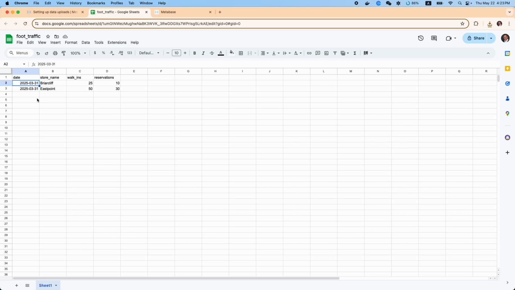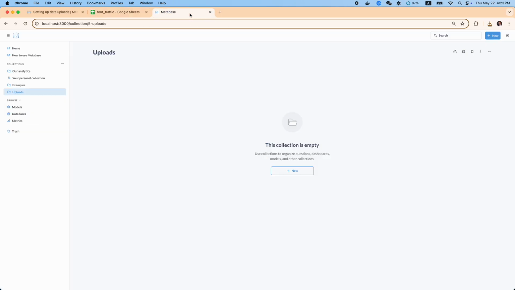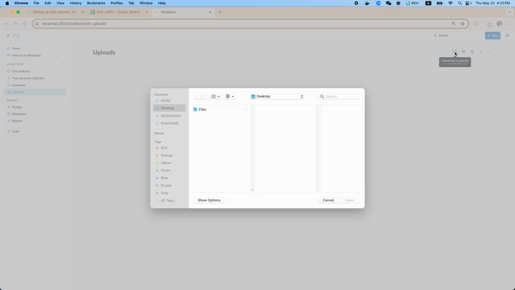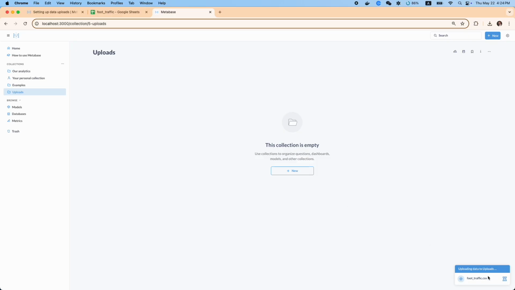Before uploading, we want to make sure that the date format matches one of the accepted formats in Metabase's documentation. It's also a good practice to make sure that your column headers are in lowercase. Once we're ready, we can download the CSV and then head over to Metabase. We can either drag and drop the file or click the upload button here. So select the file and wait a few moments, and there it is.